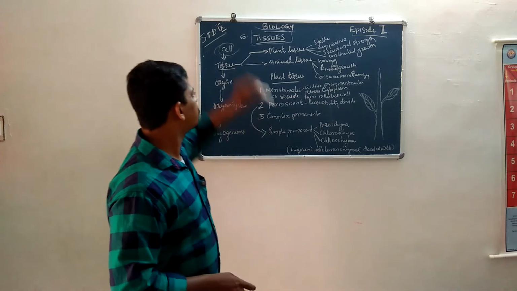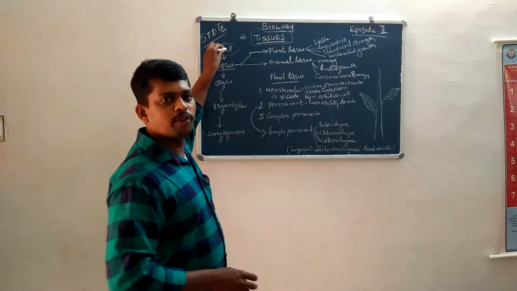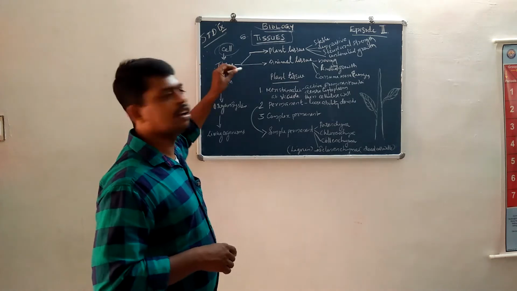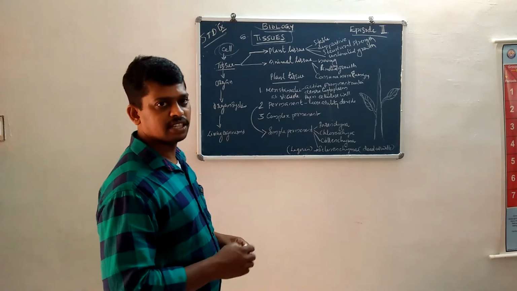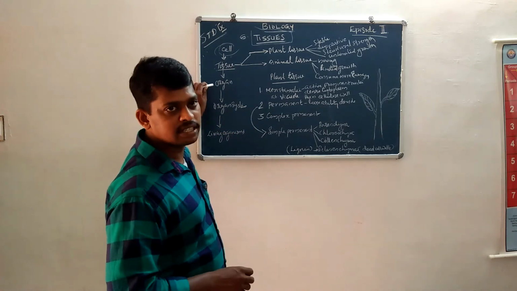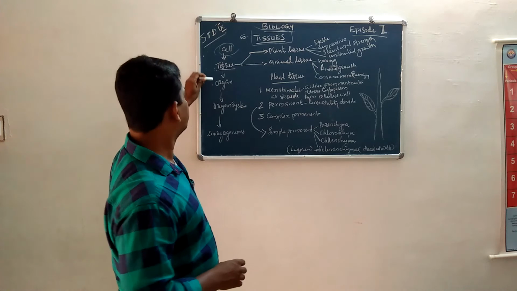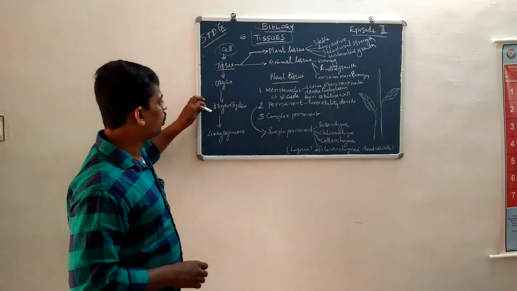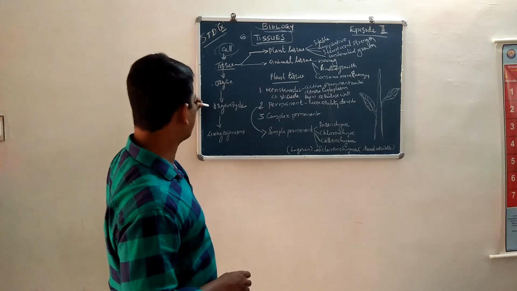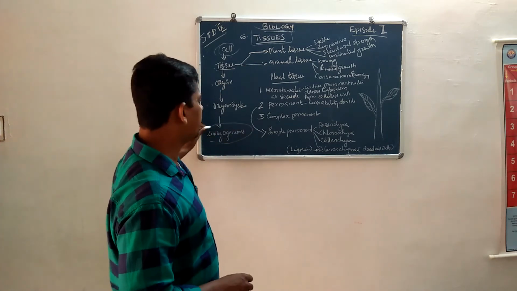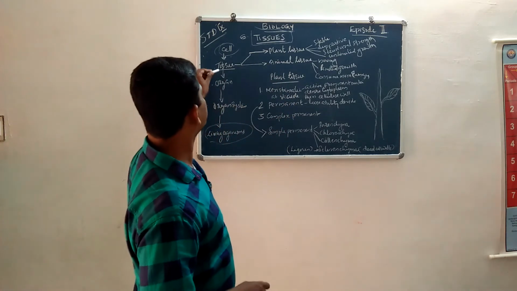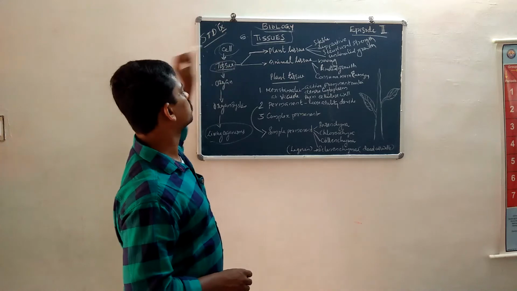Okay, look at this. Cells, group of cells and tissue. This is tissue level organization. Next, groups of tissues form an organ. Then organs combine into the organ system level of organization. Then the organ system level of organization gives living organisms. In this chapter, we are studying only tissues.